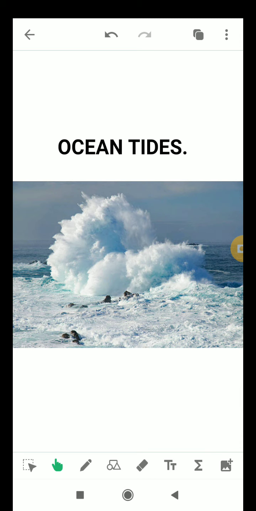The rise of water level in the sea indicates high tide, and lower water level indicates low tide. The types of tides are spring tides and neap tides. There are two types of tides.